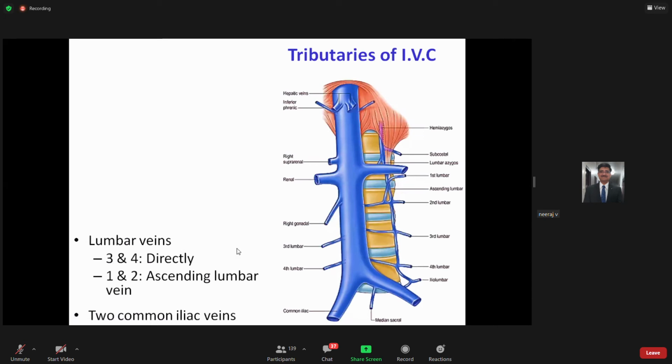Then 3 to 4 direct lumbar veins. Then of course you have the ascending lumbar veins also coming.